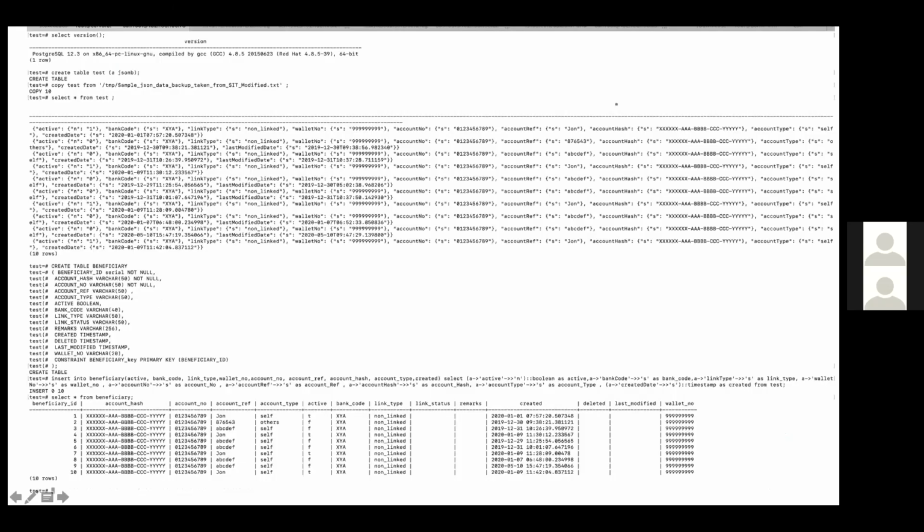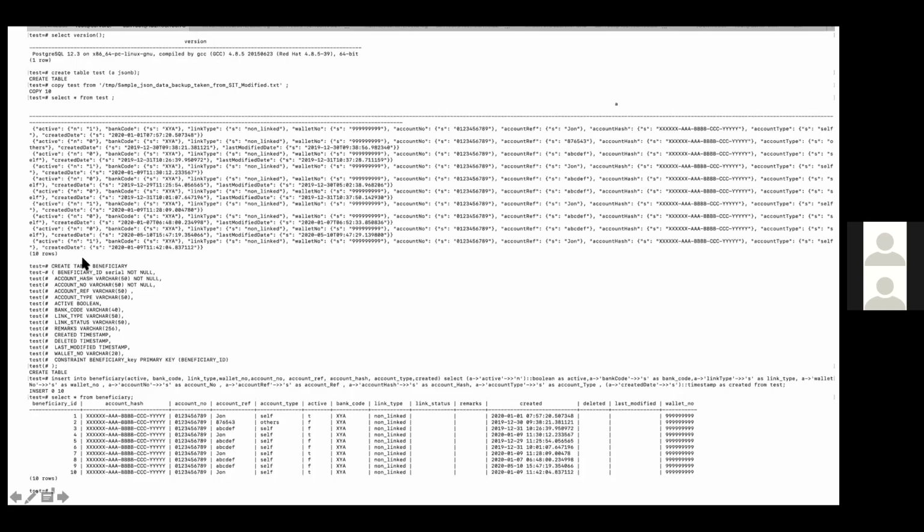Yeah, this is one of the examples. I have compiled this one in PostgreSQL. I created a table test of type JSONB, and copy test from a text file. In that text file was my JSON data, or I can say this is my document file, and I have copied this document file into my test table.